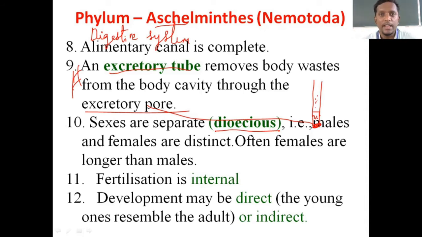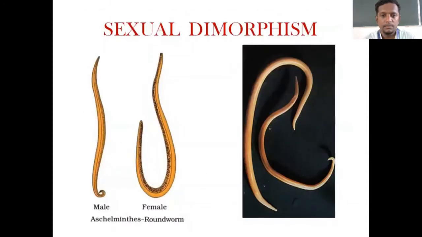Females are larger than males. See here, as I said, I will give you an example. This one is roundworm in English. In second PUC, you are going to study the scientific name of this one, Ascaris lumbricoides. In the lab record also, you are going to write this name.